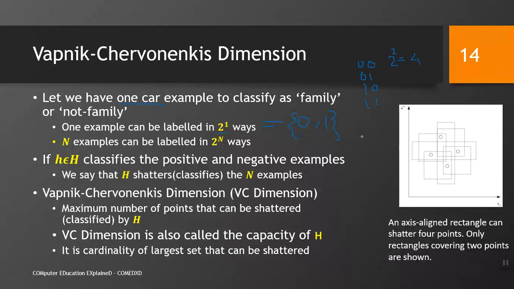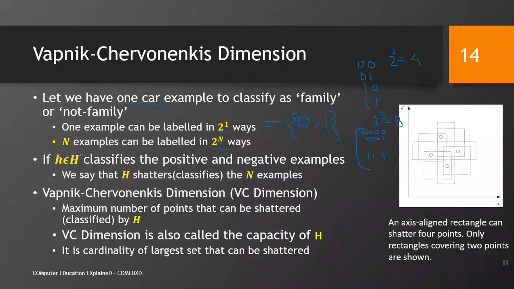And similar is the case if we have 3 examples. We can label them as 0 0 0, 0 0 1, and finally 1 1 1. So, it becomes 8 labelings, 2 raised to the power 3, that is equal to 8, right. And if we generalize this idea, for n examples we may have 2 raised to the power n ways to label them.